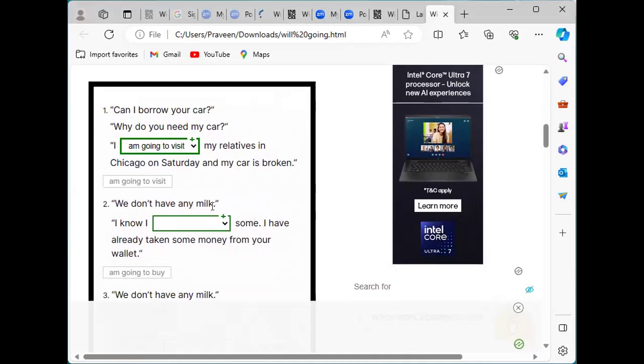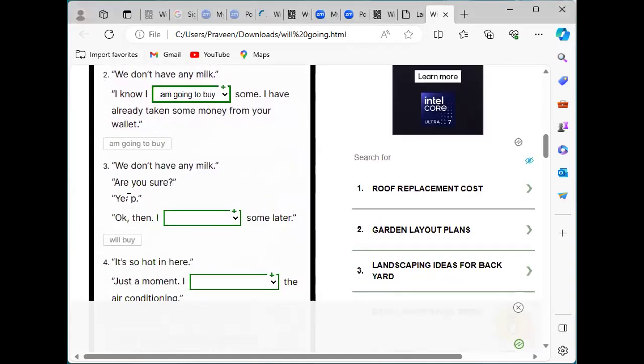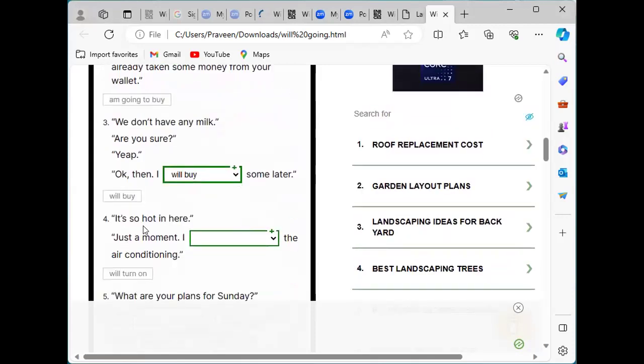Next one: we don't have any milk, and the other person also knows that there is no milk. So here we have to choose going to buy some. I have already taken some money from your wallet. So when we already know things, that time we should use going to. Next one: we don't have any milk. All of a sudden, at the right moment, they came to know that there was no milk. So here we should use I will buy some later.